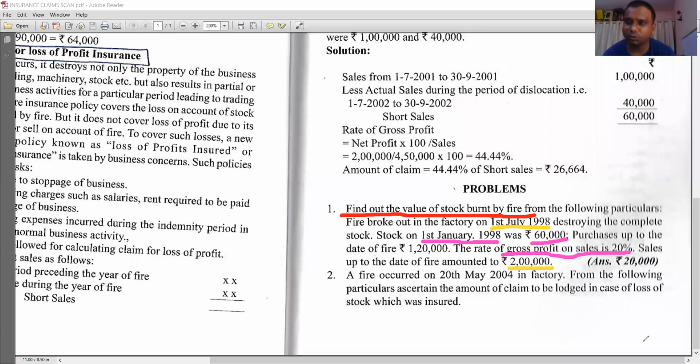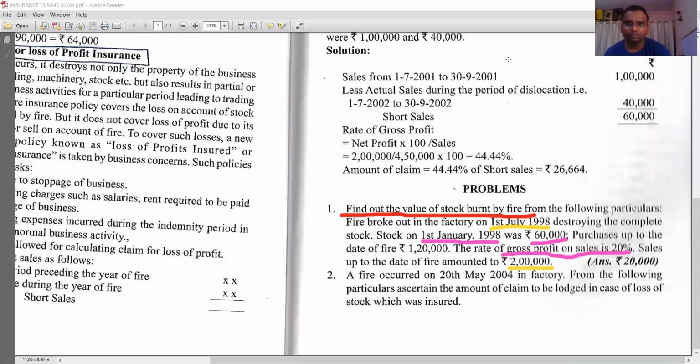How can we calculate gross profit? For that we need two informations, sales and gross profit ratio. Sales we have 2 lakhs, gross profit ratio is 20%. So gross profit comes to 40,000. Debit side all the items we have recorded, credit side sales. The difference amount is nothing but your closing stock. And that was the stock which is destroyed by fire. Is it clear? So simple problems.